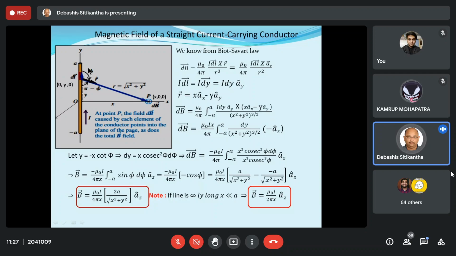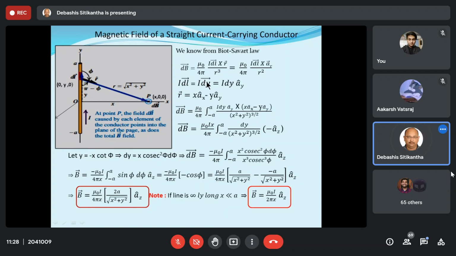In this case, my current is actually flowing along the ay cap direction, along the y-axis. And the length dl is nothing but dy because it is along the y-axis. So your IDL vector is now replaced with I dy vector.